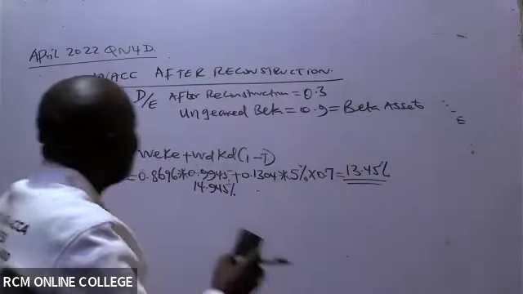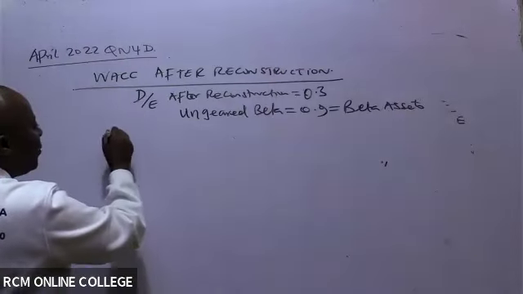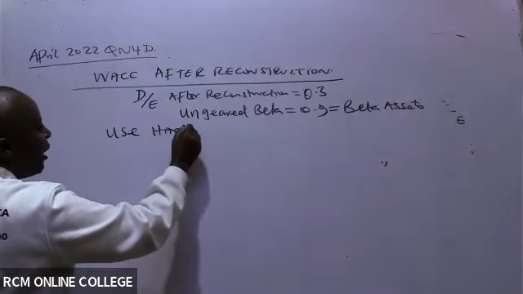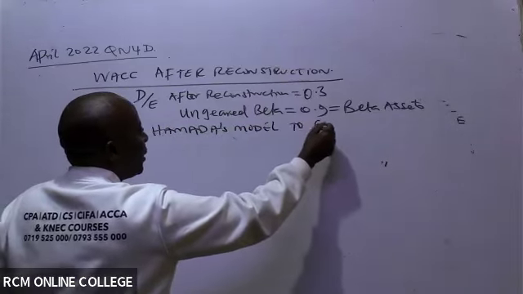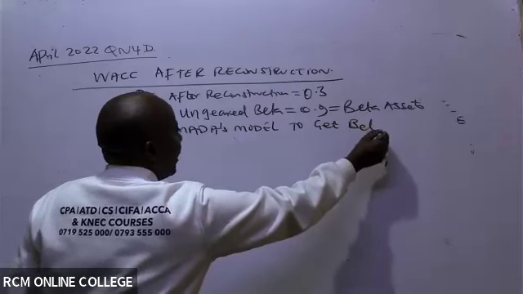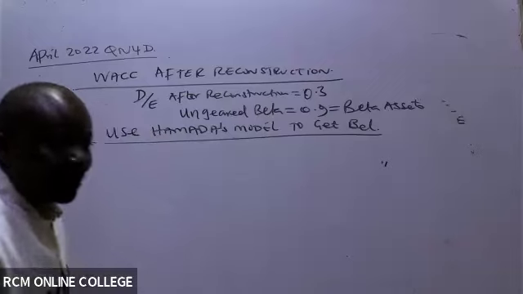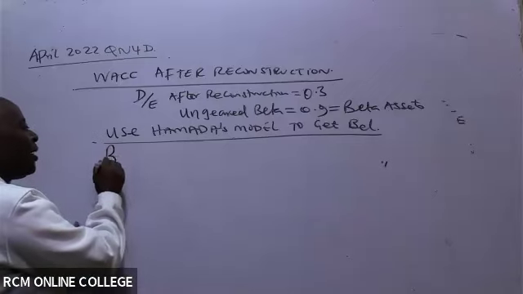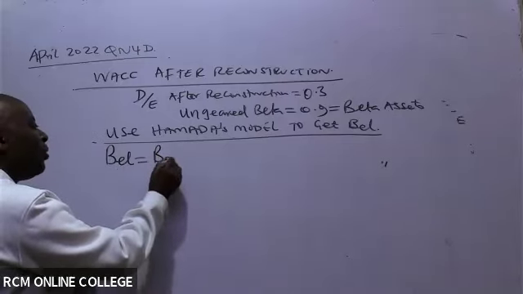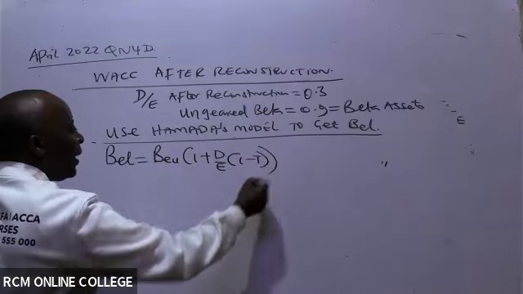So the first war for us is to use Hamada's model to get beta equity levered, or geared. How do we do this? Very easy. Beta equity levered equals beta equity unlevered into 1 plus D over E into 1 minus tax.